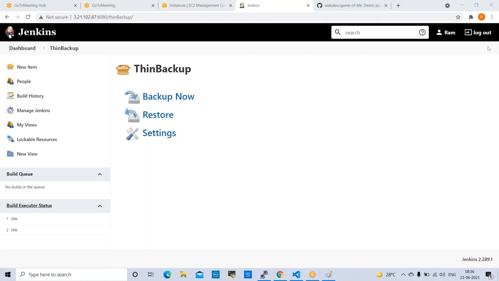Fine. So we stop here for today. Tomorrow we'll work on the master-slave model. That is most important in real projects. We always run the jobs on slave servers. We don't run the jobs on the master server. Tomorrow we'll take one slave server, and on top of that we can run all the jobs on the slave server. So in master we trigger the job, and it will run on the slave server. That we will work on tomorrow.